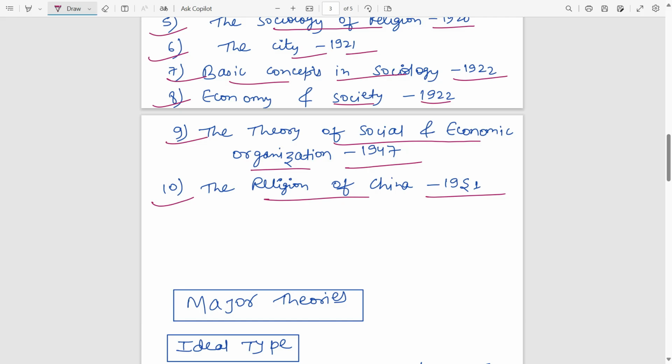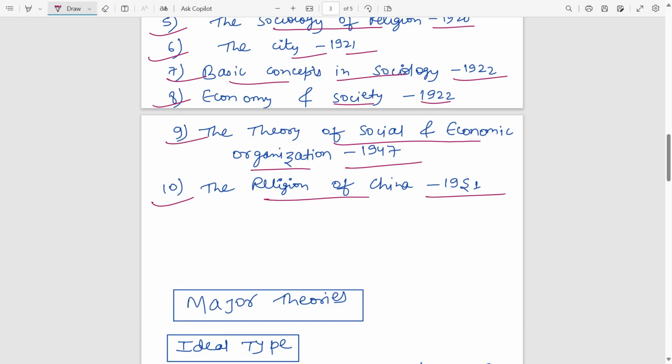Mainly the books were explaining the religion part only, but there are some more books on economy, because he was an economist also, historian also, professor also, and lawyer also. So different kinds of subjects he dealt with. So these were the books which he has written.